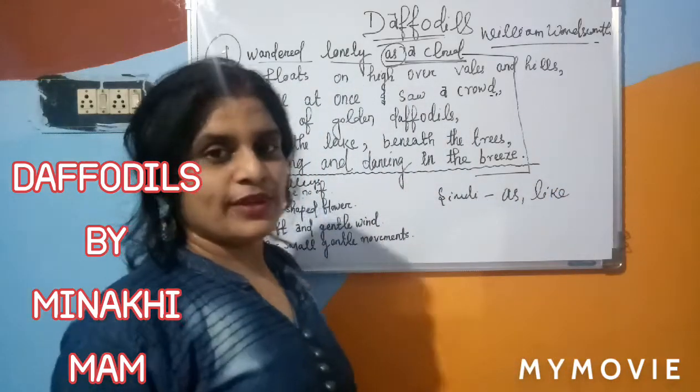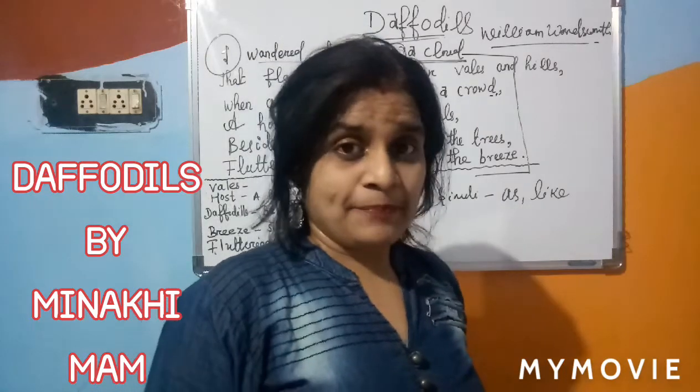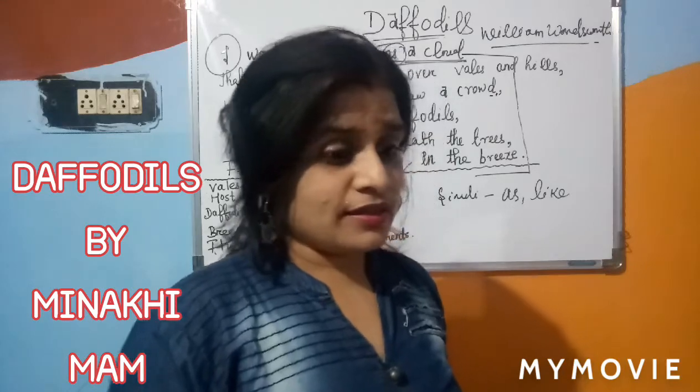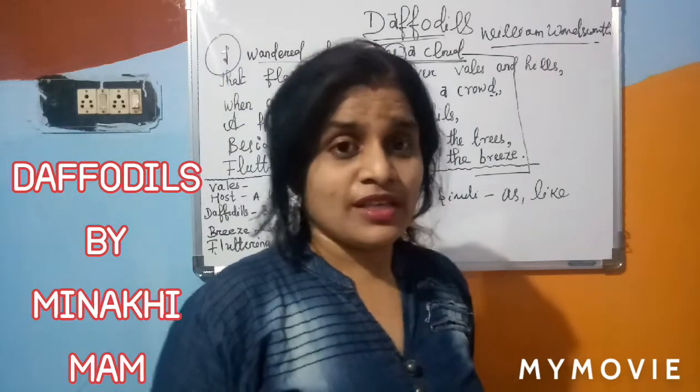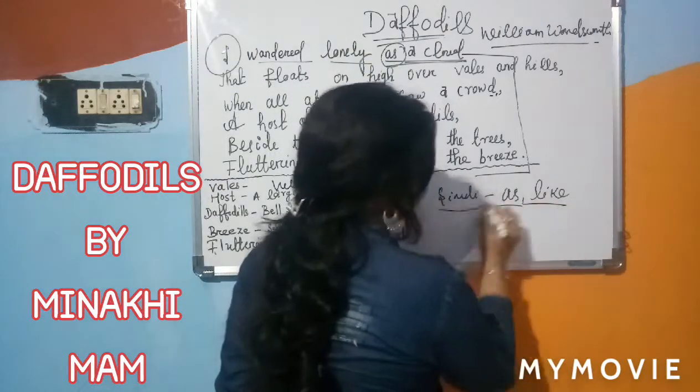That girl is looking like that celebrity. So when we compare one thing to another, that girl is looking like a rose. So like and as, when you use these two terms, this is called simile.